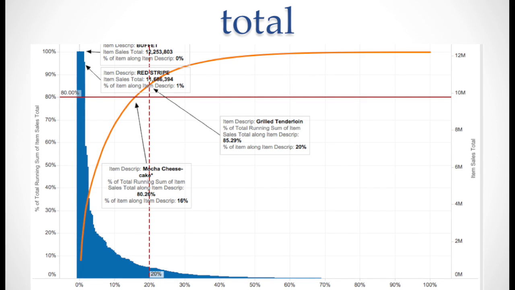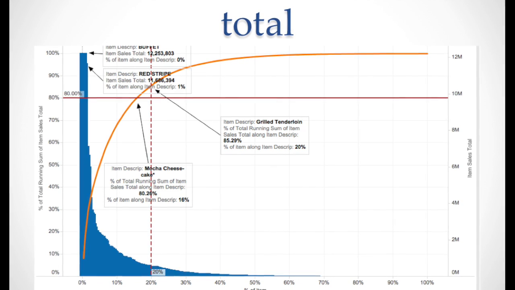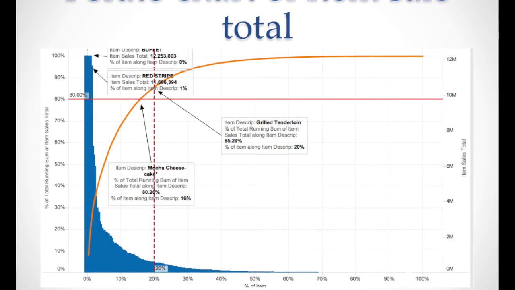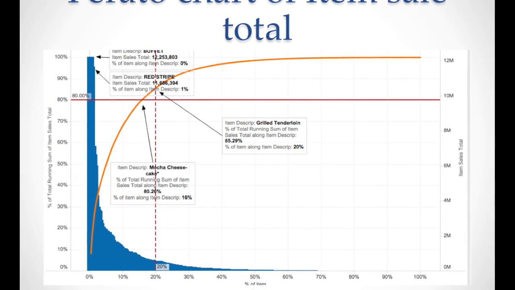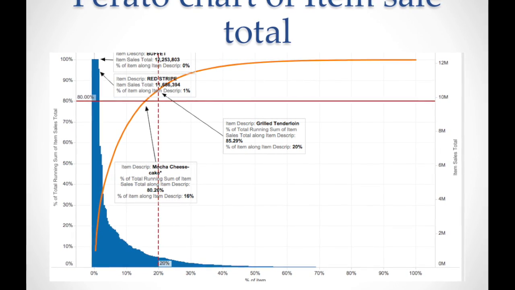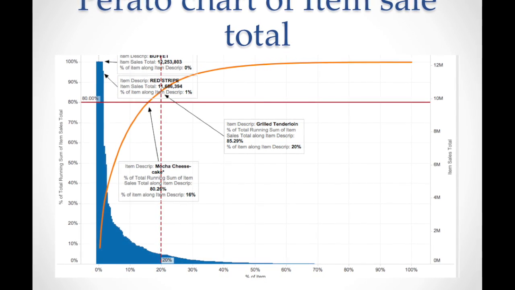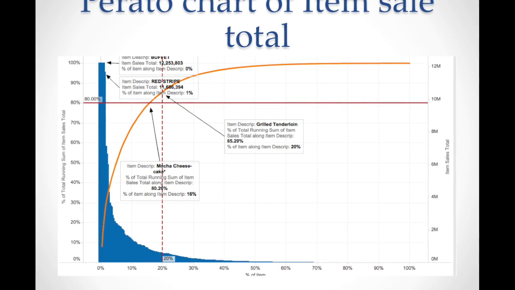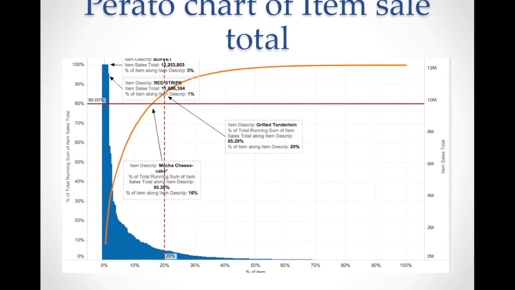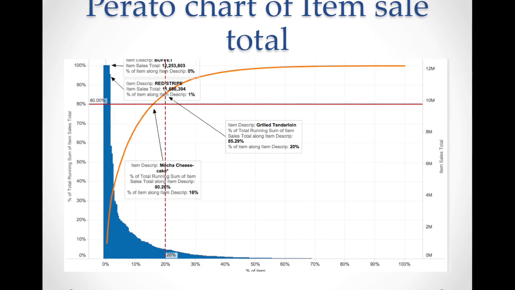The first graph you see is a Pareto chart of the amount of each item sold over 3 years. On this graph, I have placed some reference lines to help. One being 80% of the total sales and the other 20% of the products. I've also included marks on the graph where the lines come in contact with the running total. You will also see two other marks showing the products which cover the majority of annual sales for the company, which are Red Stripe and the Buffet.